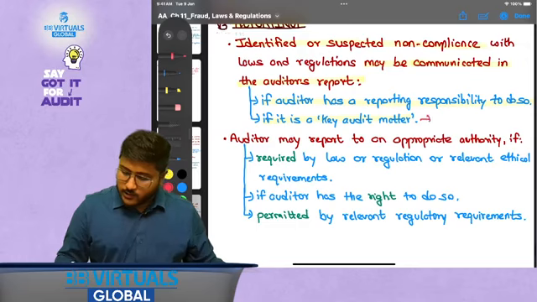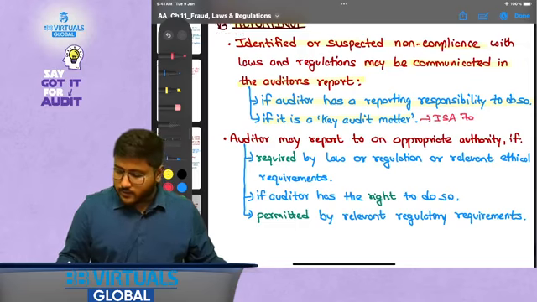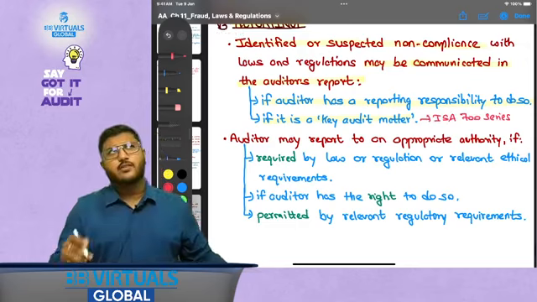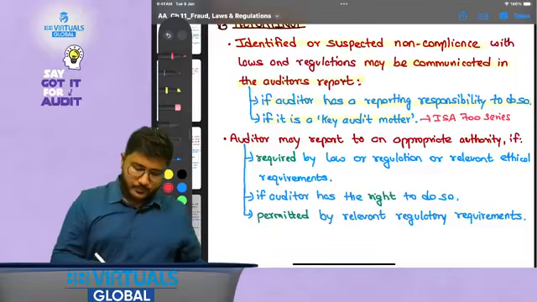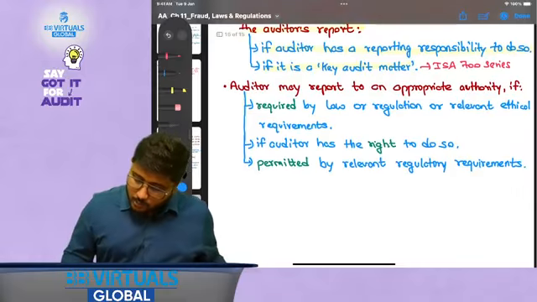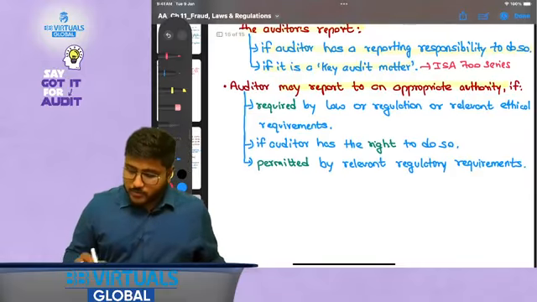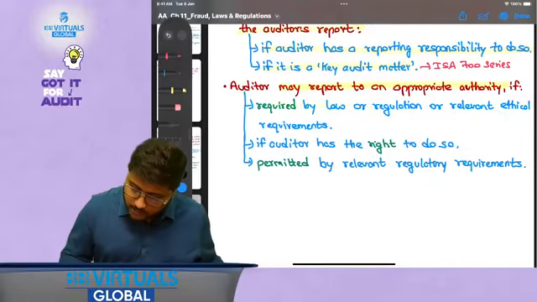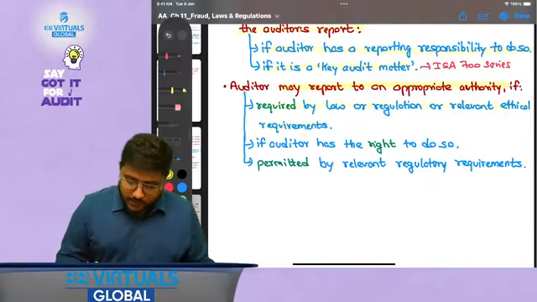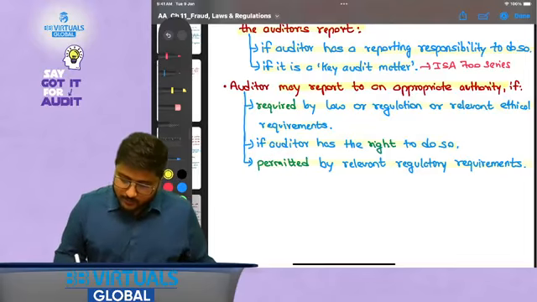What is a key audit matter? This we will be discussing under the ISA 700 series. We will be revising it somewhere 5-7 lectures from now. Now, the auditor may report to an appropriate authority if required by law or regulation or relevant ethical requirements, if the auditor has a right to do so, and if permitted by relevant regulations.